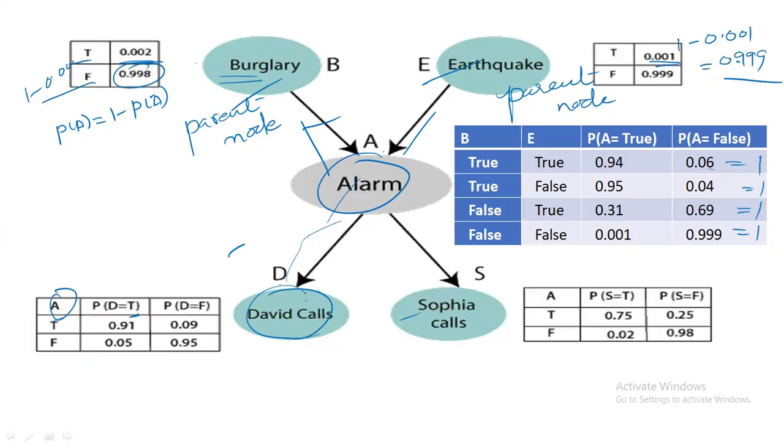David calls means, if the alarm is true, the probability is 0.91. 1 minus this value is the false value. Similarly, if the alarm is false, it is 0.05, and 1 minus this value is the other value.